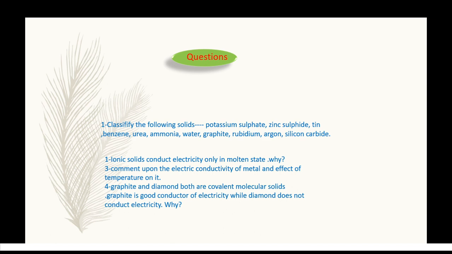Carbon atoms are arranged in different layers. Each carbon atom is covalently bonded to 3 of its neighboring atoms in the same layer. The fourth valence electron of each carbon atom is present between different layers and is free to move about. These free electrons make graphite a good conductor.